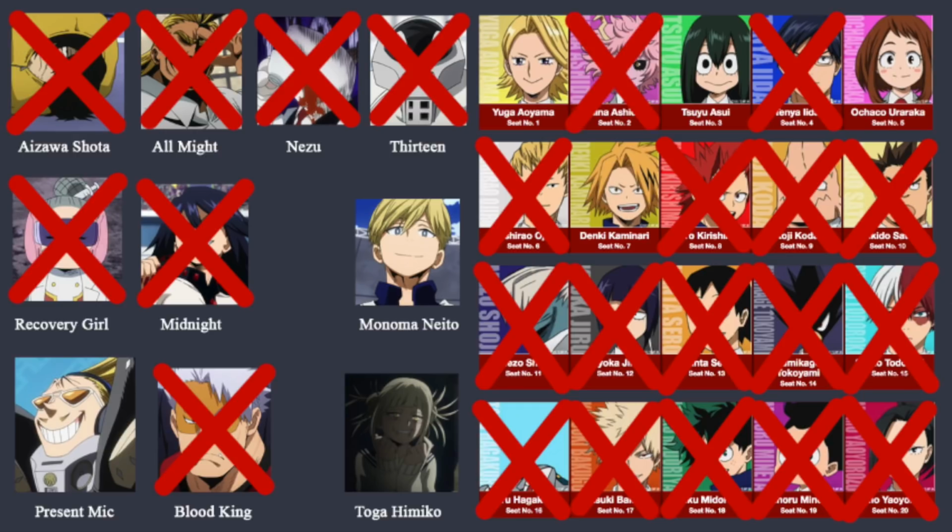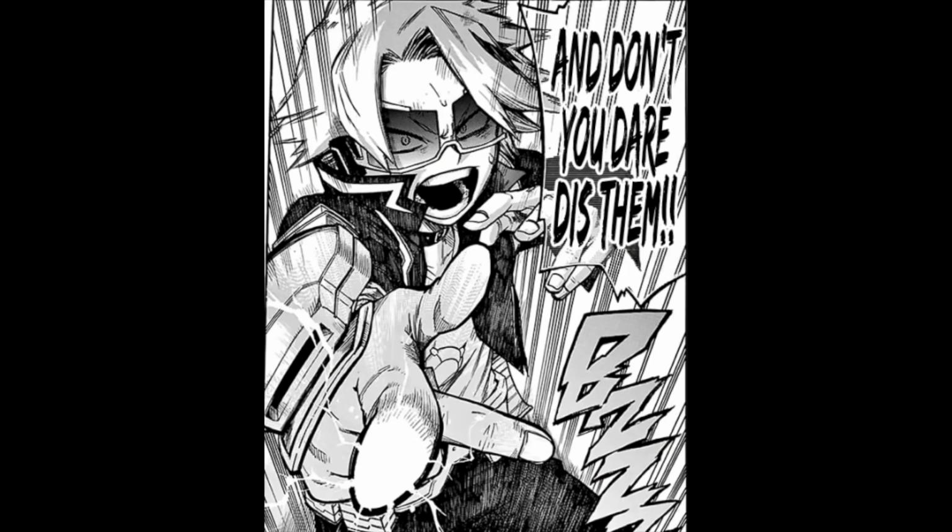I believe there's a fairly popular theory that Kaminari is the traitor, but I personally would be pretty surprised if that ended up being true for the simple reason that Kaminari has barely done anything so far. While he does have one or two interesting spotlight moments, mainly in the provisional license exam, he's often used for comic relief, similar to Mineta.